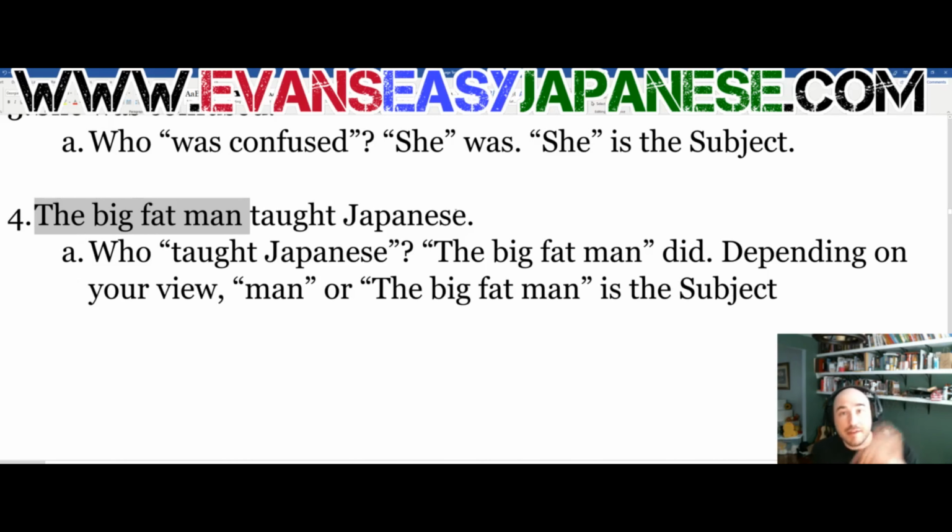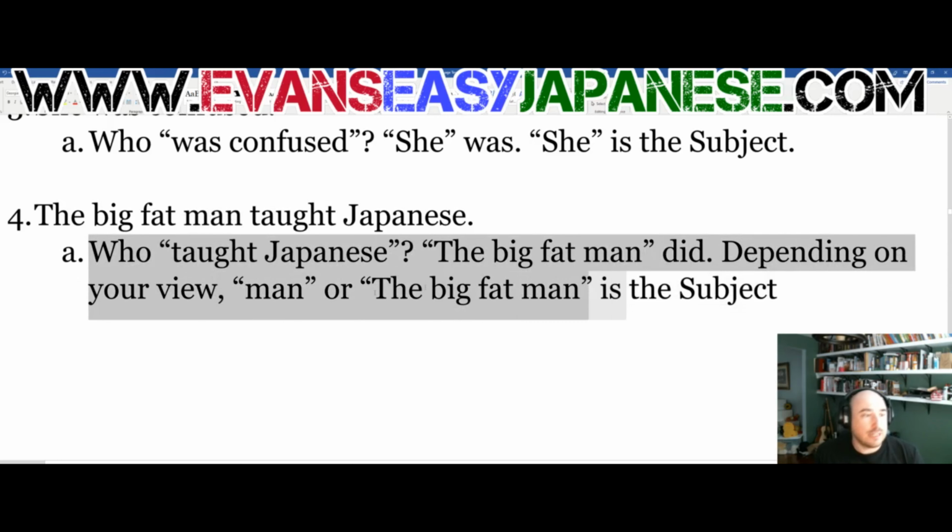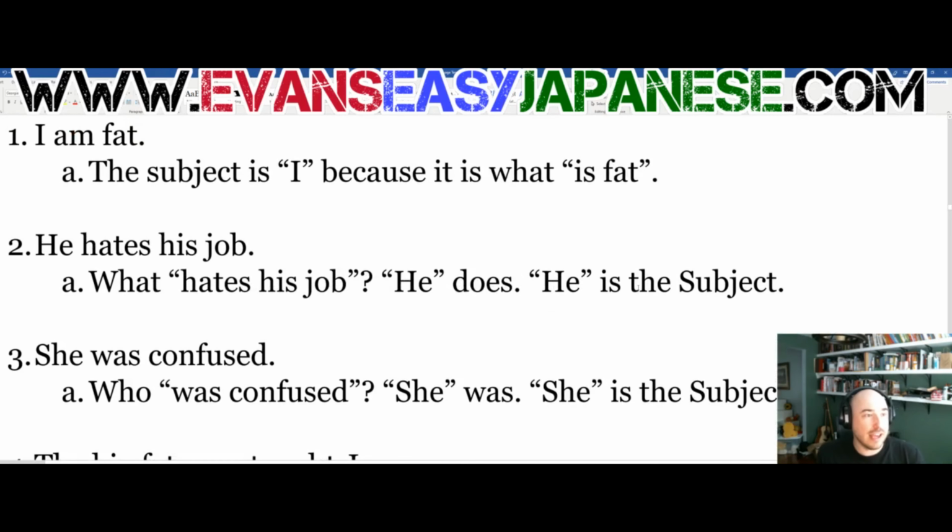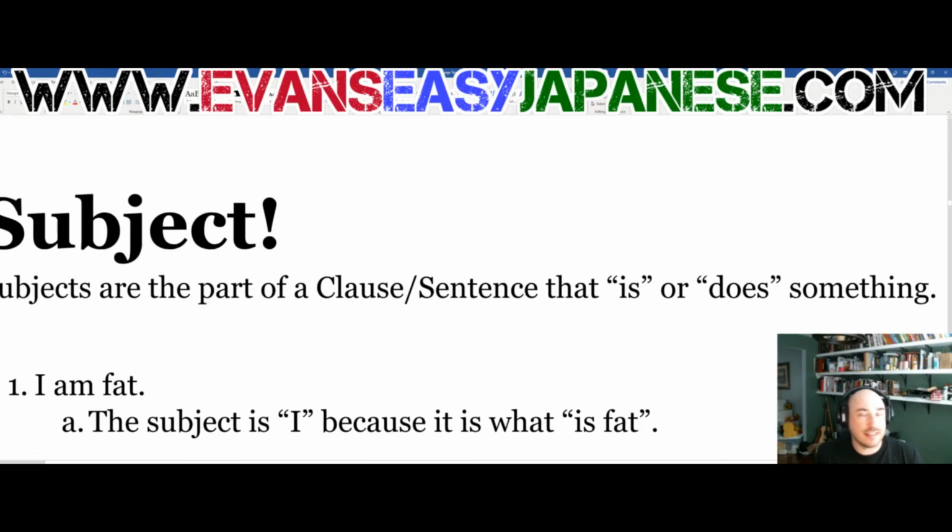So anyway, be careful when you see these big chunks of words that you recognize which one is the actual important word. So once again, the big fat man would be called the complete subject, whereas the man by itself, just man, is the actual subject. So who taught Japanese? The big fat man did. Depending on your view, man or the big fat man is the subject. All right, well, hey, that's the subject. That's the basic explanation of what a subject is.